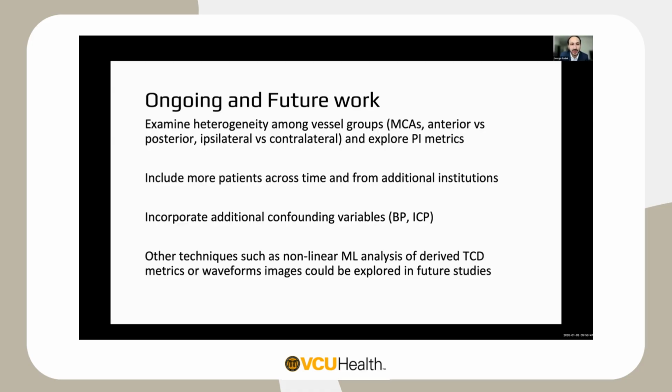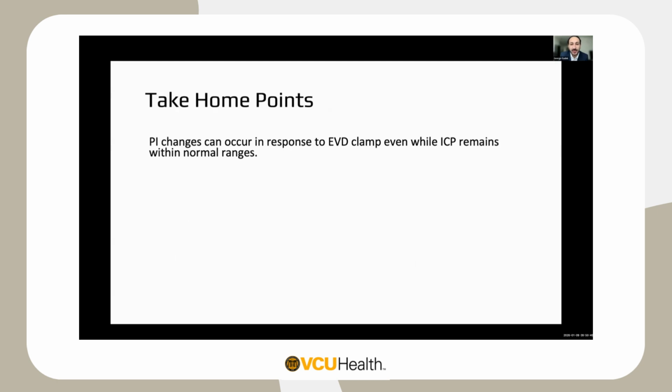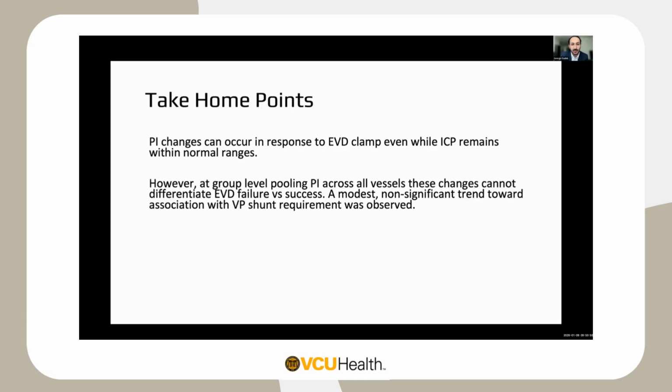So the main things that we're able to at least glean from this is that the PI changes could happen during a clamp trial, even if the ICP remained within a normal range. However, it looks like the group level pooling across all these vessels wouldn't necessarily differentiate failure versus success at this point.